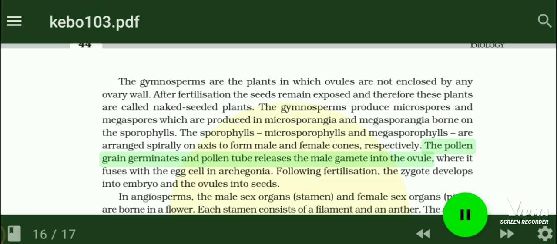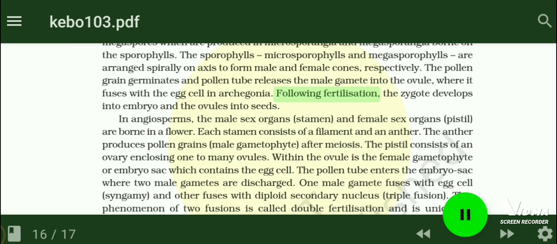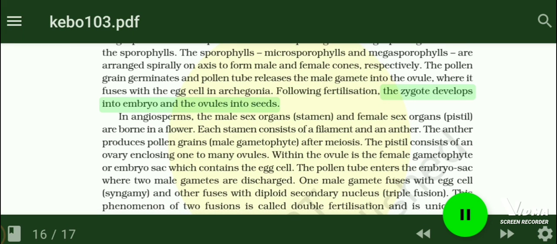The pollen grain germinates and pollen tube releases the male gamete into the ovule, where it fuses with the egg cell in archegonia. Following fertilization, the zygote develops into embryo and the ovules into seeds.